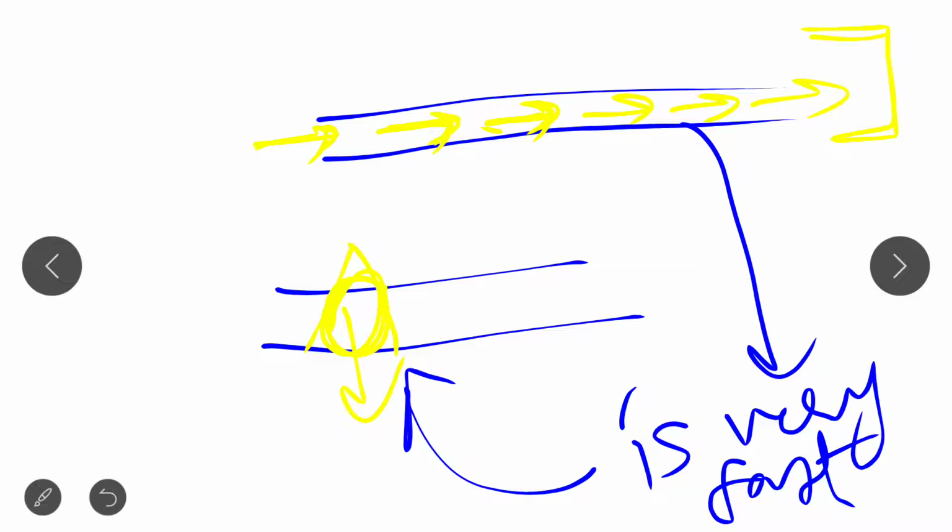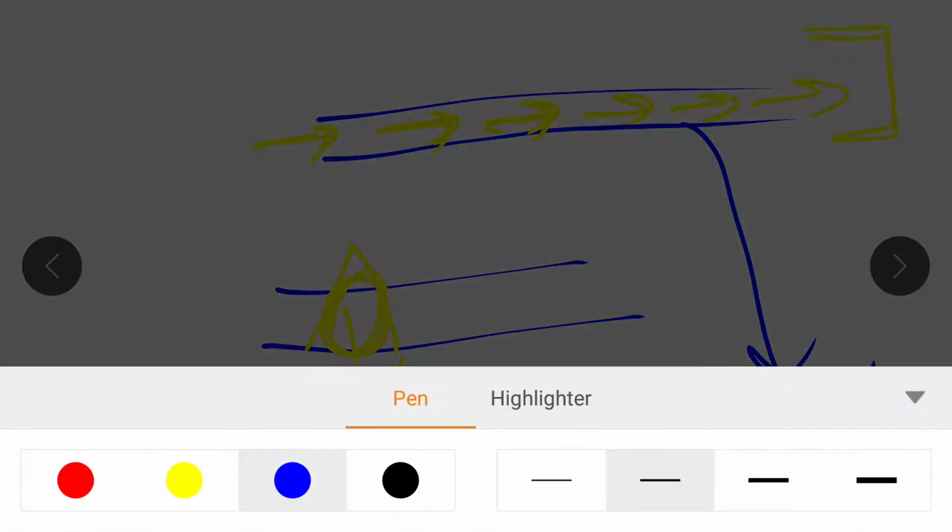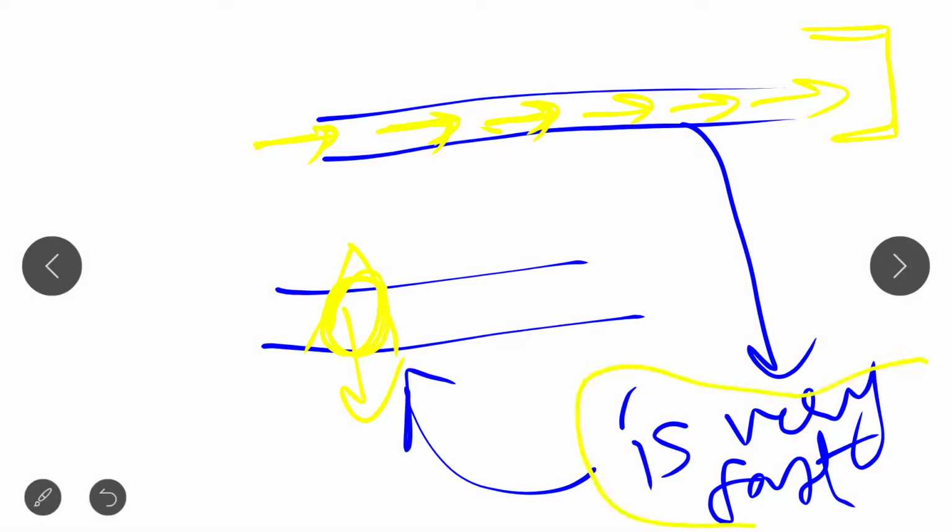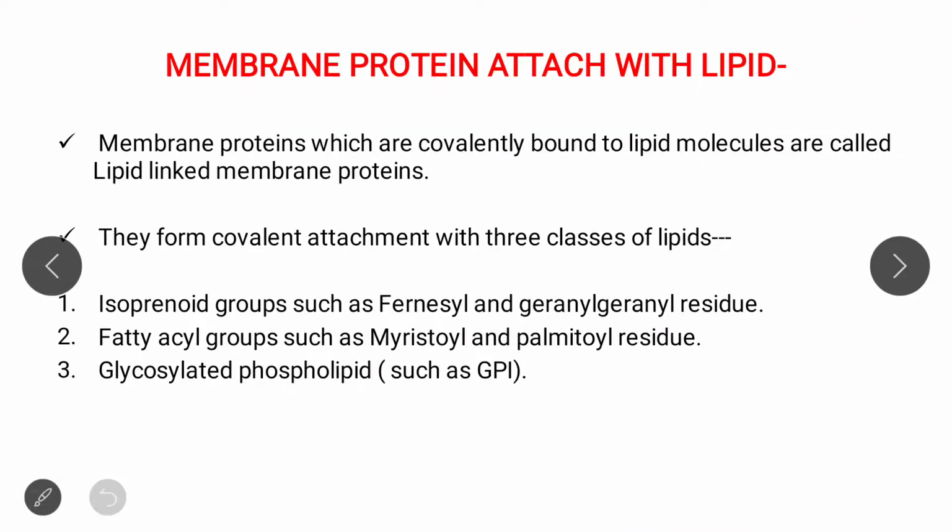So if a question is asked in the examination about which transport system is very fast, channel or carrier, the answer will be channel. Channel-mediated transport is very fast. Clear?